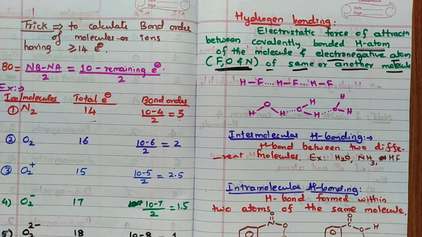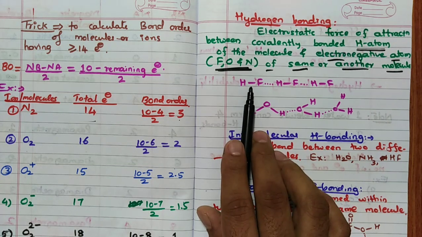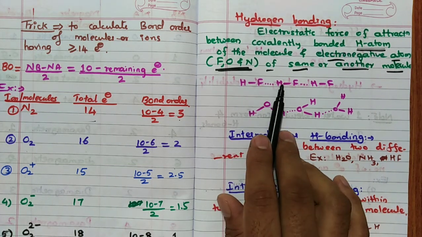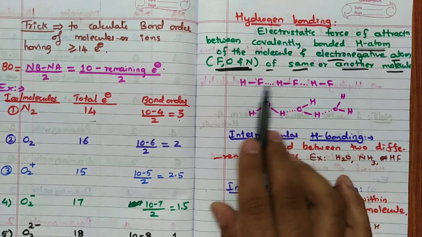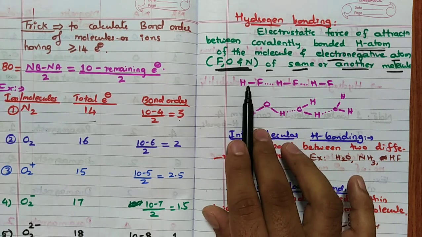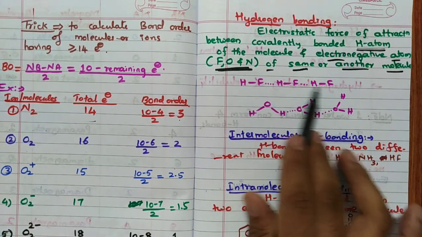Example you see. If I consider HF, FH having a hydrogen bond. Dotted line indicates hydrogen bond. HF covalent bond. HF here, hydrogen bond.